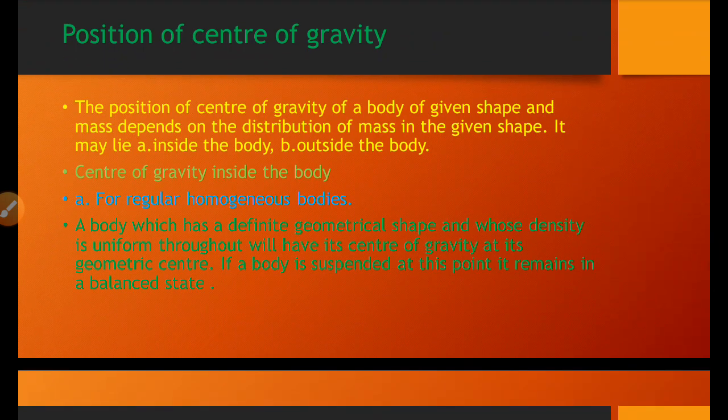The position of the center of gravity depends on the mass or distribution of mass in the given shape. Two types of position are there: inside and outside.